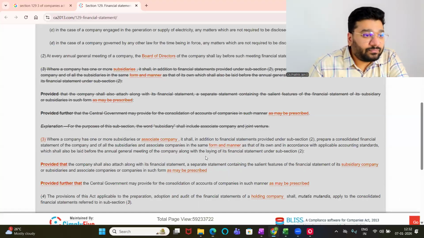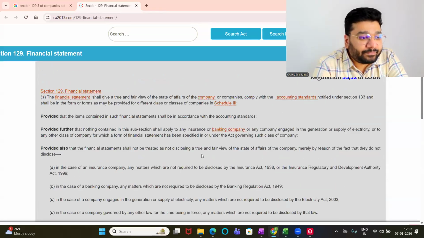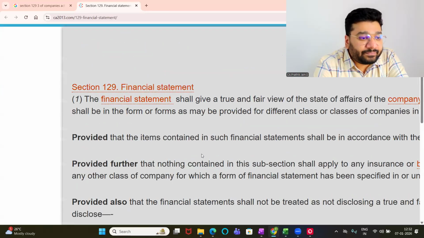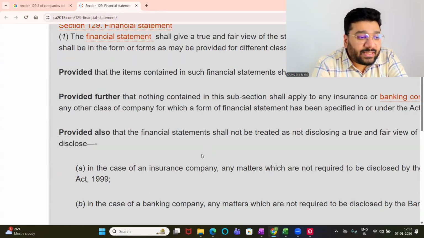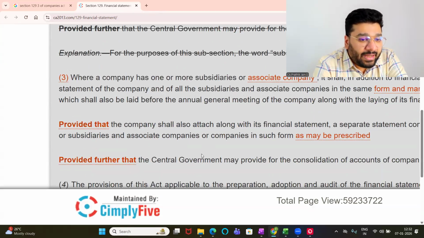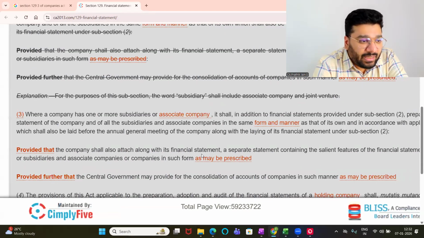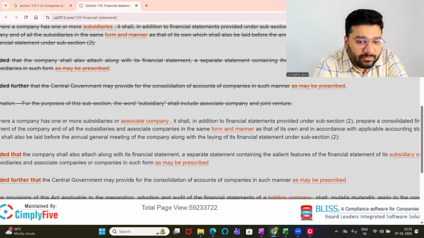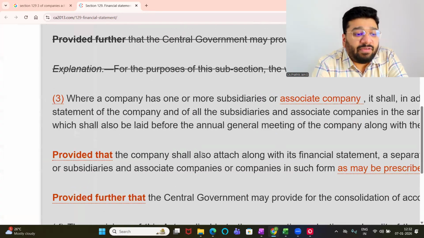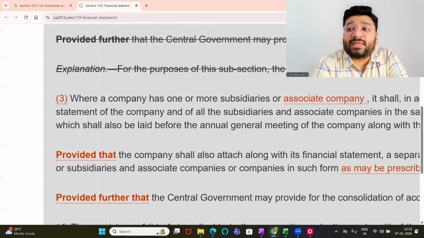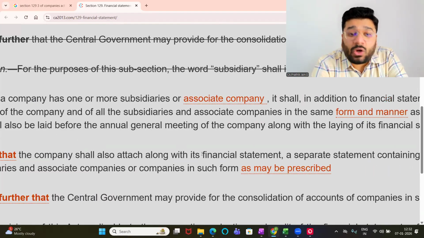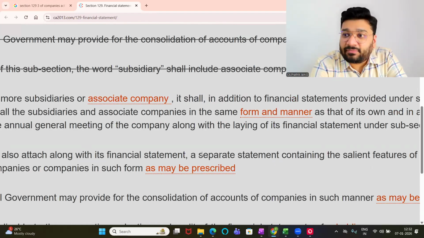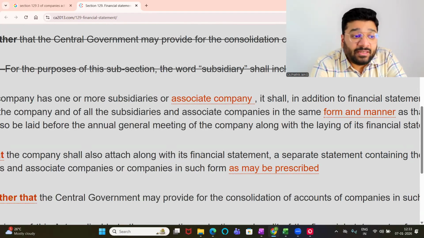So can we go to section 129? Section 129, which talks about the financial statement. In that, subsection 1, subsection 2, and subsection 3. I'll zoom it out a little. Is it readable? Or I'll read like this. Where a company has, this line is focusing on companies, means corporates. Where a company has one or more subsidiaries or associate company, it shall, which means company shall, which company?